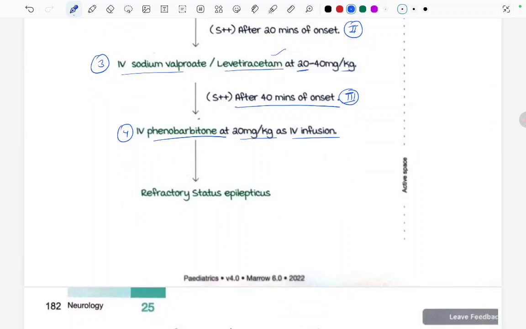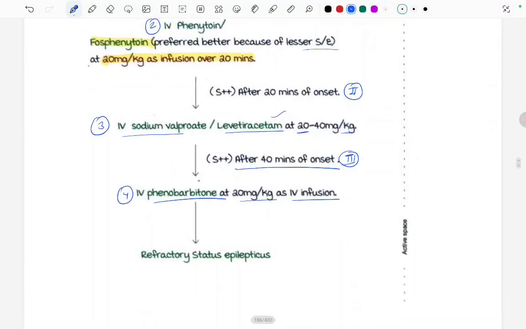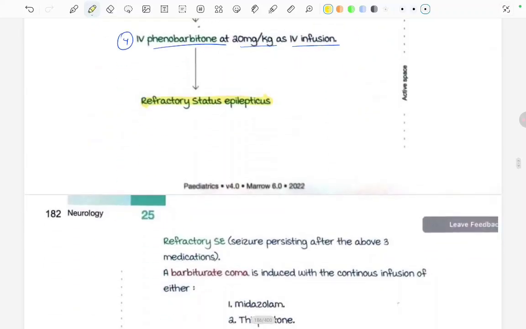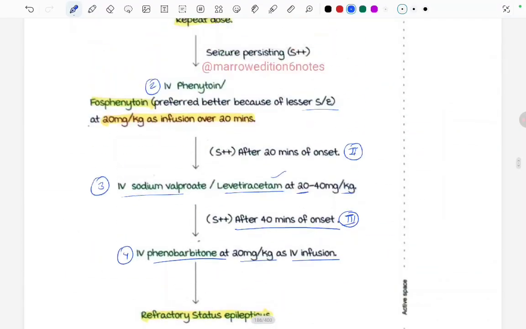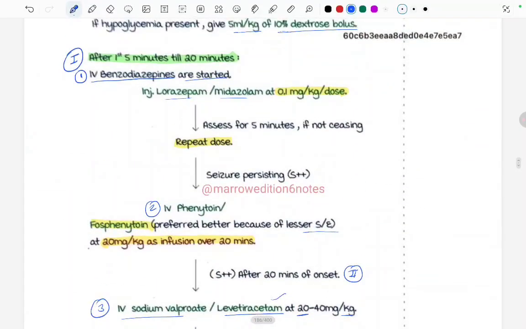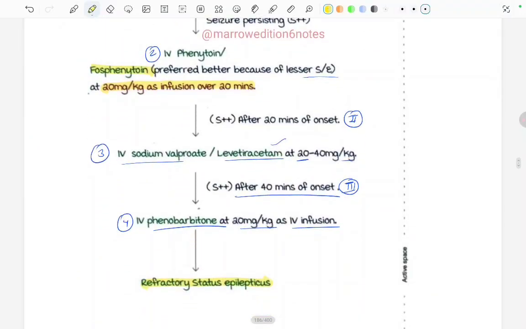If the seizure is still persisting, then we call it refractory status epilepticus. Okay, so how to define refractory status epilepticus? If the seizure is persisting after the above medications, which medications did we give? First we gave the benzodiazepines, then we gave phenytoin, then levetiracetam, and then phenobarbital. It's four medications.